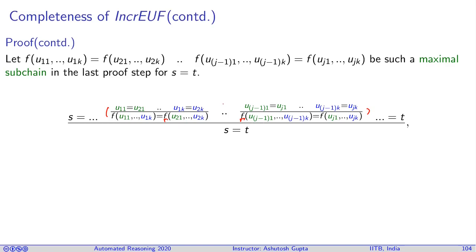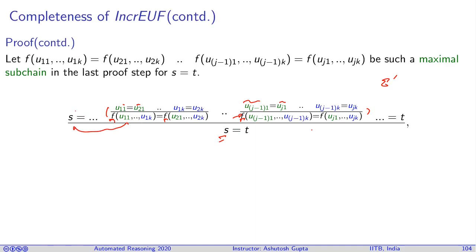Now you have equalities such as u11 equals u21 and uj-1,1 equals uj1. In this case, the final two end terms must belong to sigma prime. Why is that the case? Either this falls at the very end, in which case S, which I know is in sigma prime, must occur.